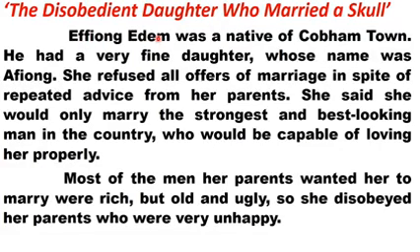Effiong Eden was a native of Cobham town. He had a very fine daughter whose name was Effiong. She refused those offers of marriage in spite of repeated advice from her parents. She said she would only marry the strongest and best-looking man in the country who would be capable of loving her properly. Most of the men her parents wanted her to marry were rich, but old and ugly, so she disobeyed her parents, who were very unhappy.